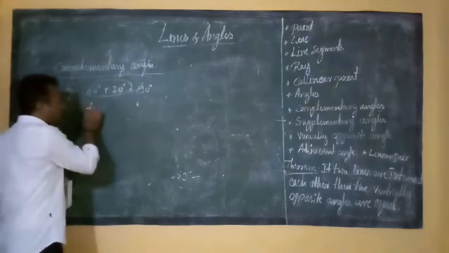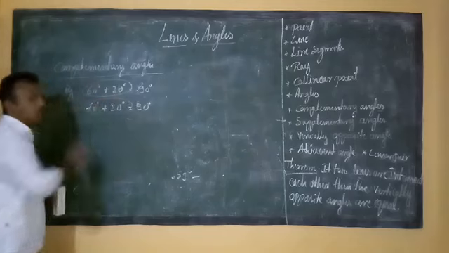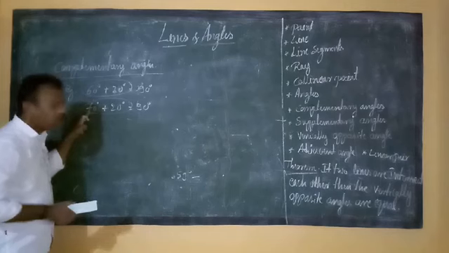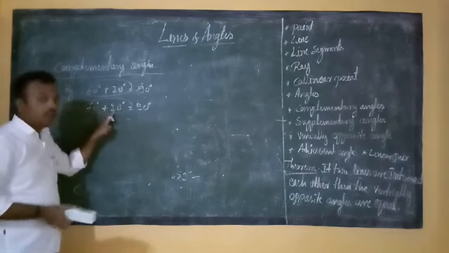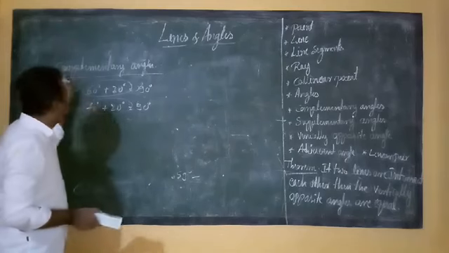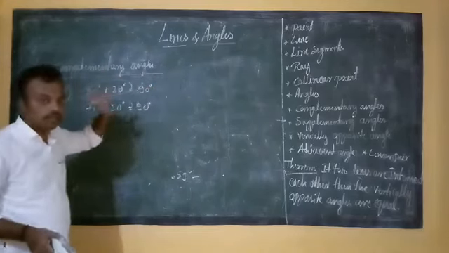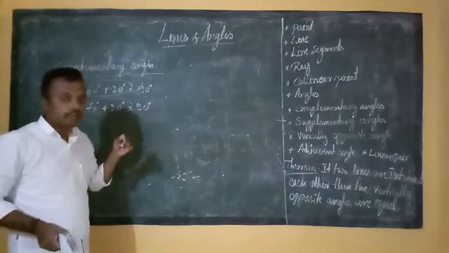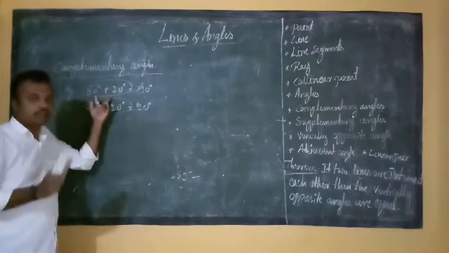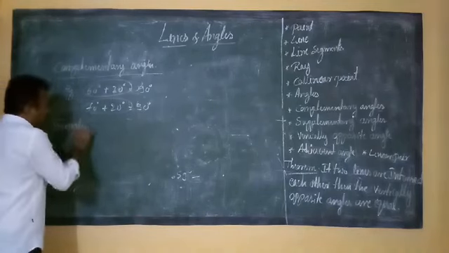I will take another example, 70 degree and 20 degree. You will get 90 degree. So these two are complementary angles. So how does the question arise? What is the complementary angle of 70 degree? 20 degree. What is the complementary angle of 20 degree? 70 degree. Vice versa. Like this we have to learn complementary angles. Understand students? The sum of any two angles equal to 90 degree. These two angles are absolutely acute angles. Understand? And then supplementary. What do you mean by supplementary angles?